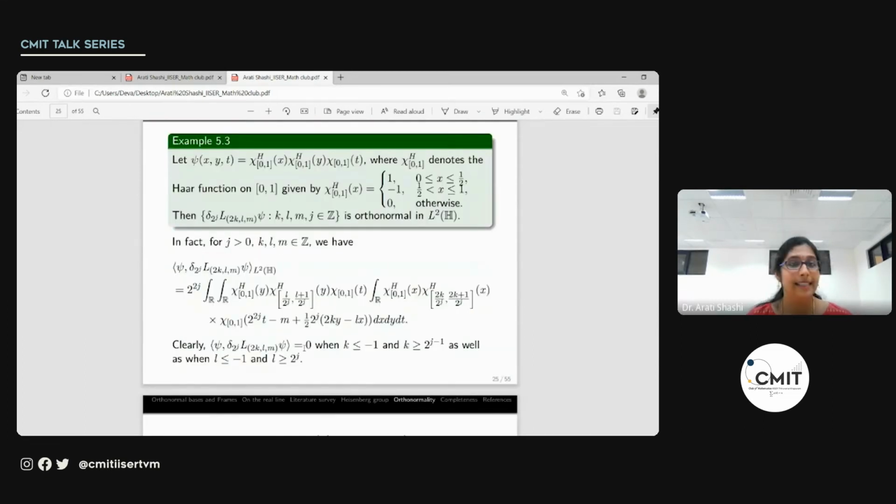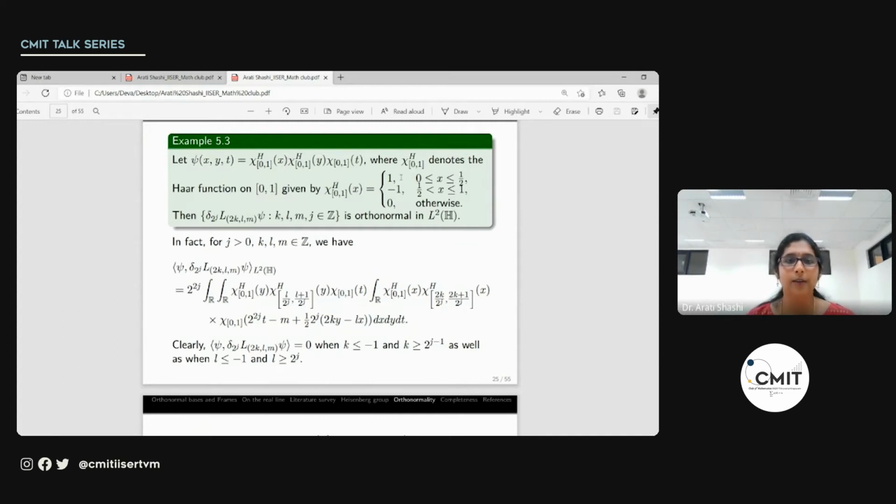Let us look at an example. We take this function psi of (x,y,t), which is the Haar function in the x variable, the Haar function in the y variable, and the characteristic function in the t variable. When we say Haar function, this is what we mean: it is 1 on 0 to half and minus 1 on half to 1. The wavelet system generated by this psi is orthonormal in L2 of H.